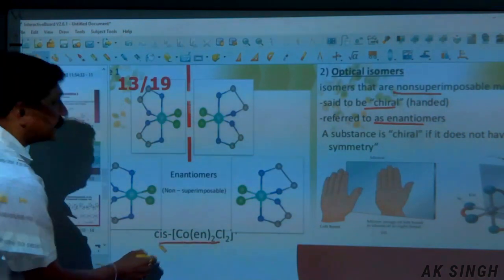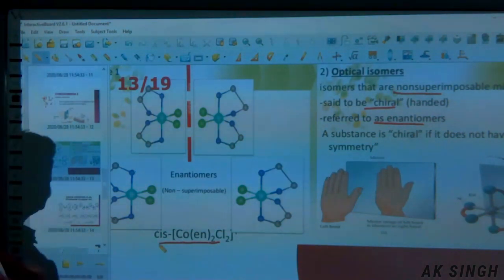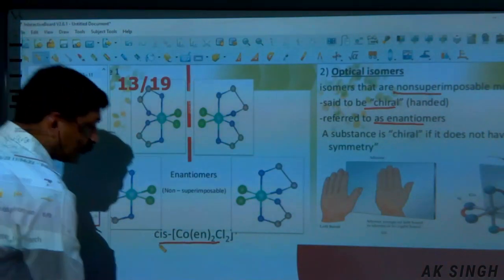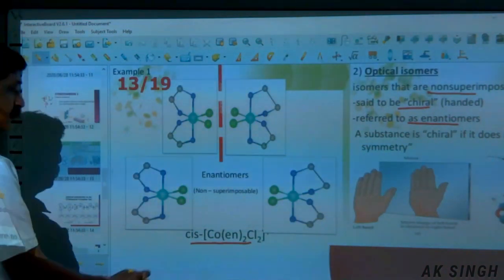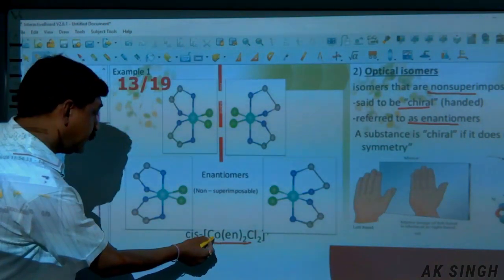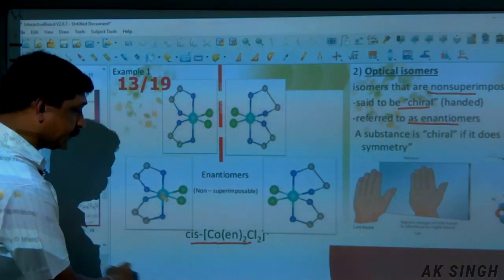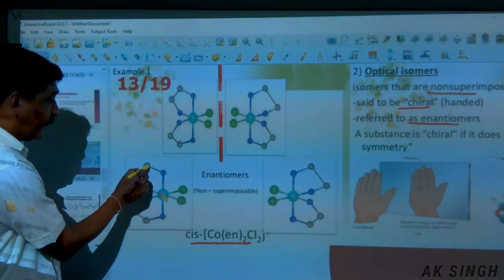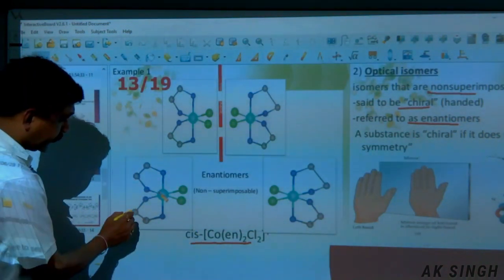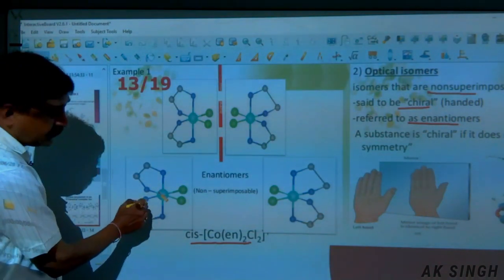Now, let's take this example. The cis part, non-superimposable. Cis means same side, adjacent side. Cobalt is the center, en is ethylenediamine, CH2, CH2, NH2, one molecule, another molecule, CH2, CH2, NH2.